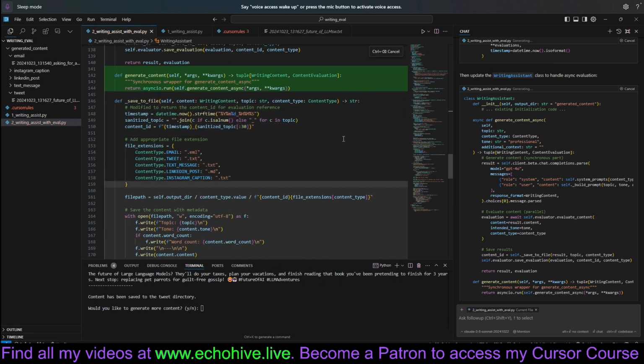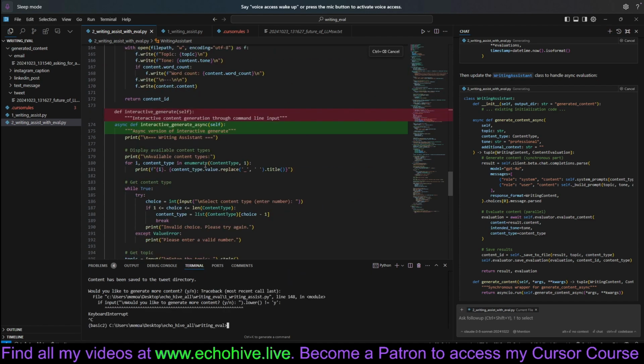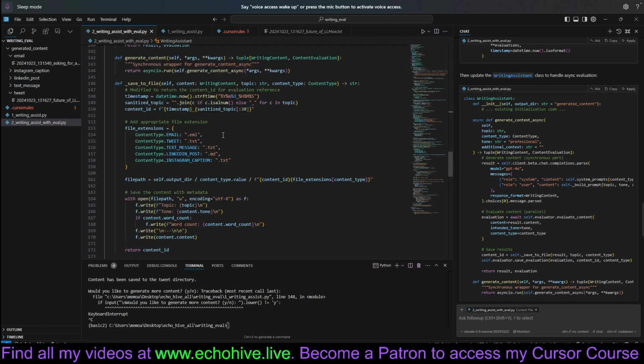I mean, the latest Sonnet is so good that I usually, don't quote me on this, but it's just very good. Usually it doesn't require so much review, but of course you should review, making sure that everything is working as intended.